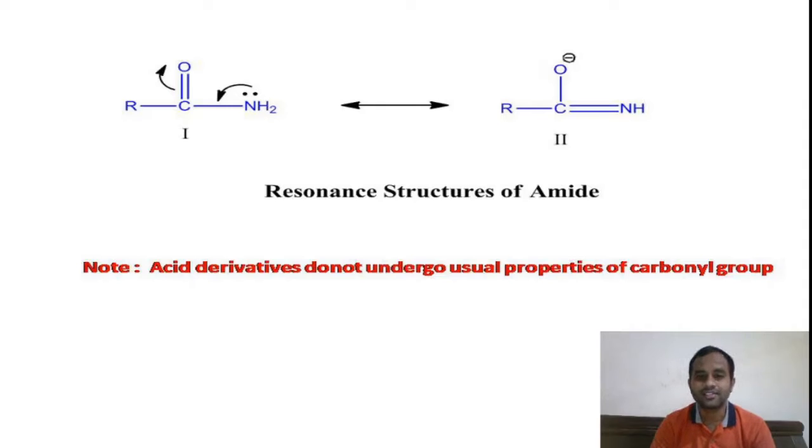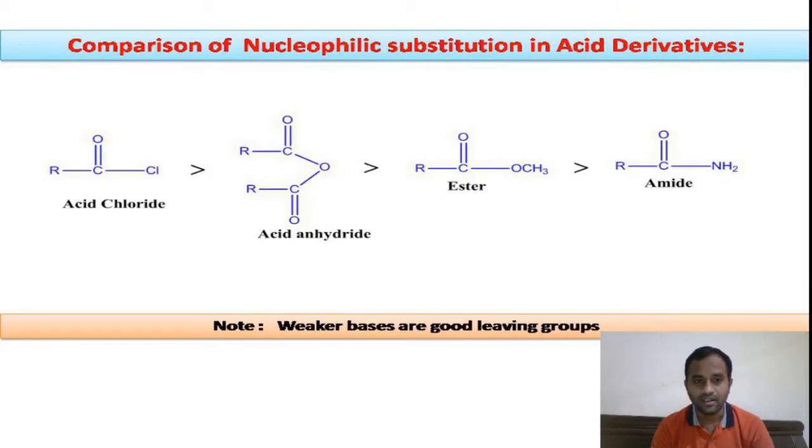And in this slide I would like to clarify one more statement. If you look at the acid derivatives, all of them have the carbonyl functional group in them, C double bond O, right?